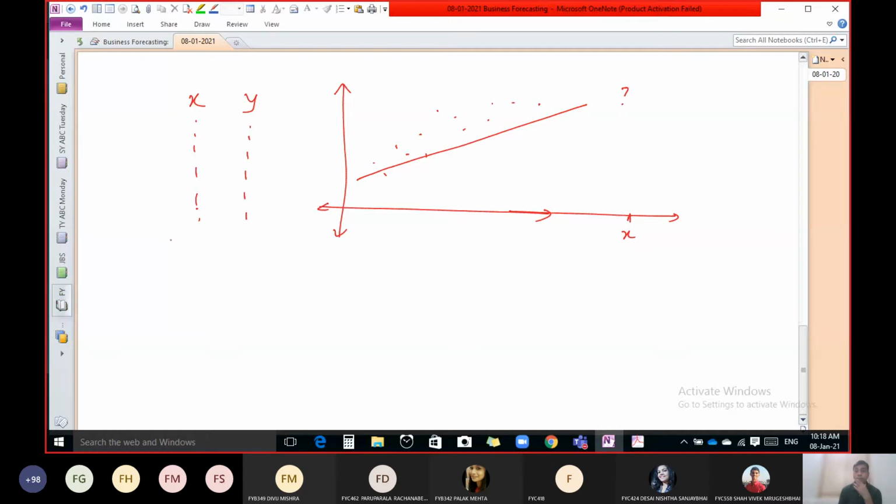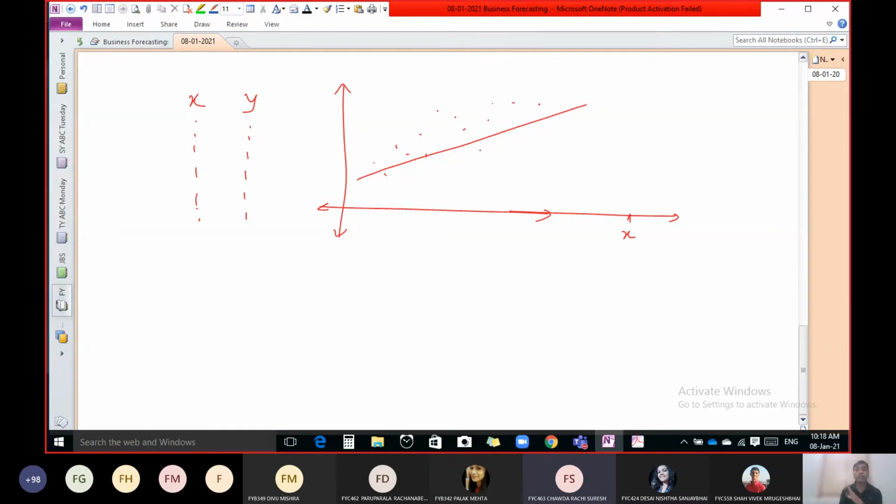Okay, so now tell me, what is the disadvantage of this graphical method? Any of you know? I want to use the graphical method only. So what is the disadvantage? We cannot get the exact value.